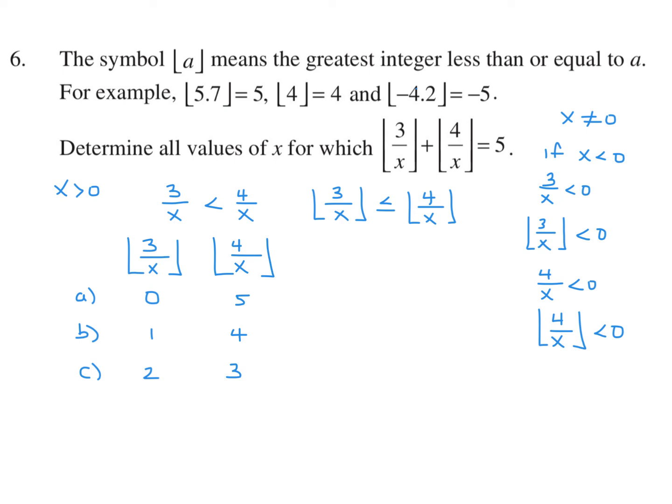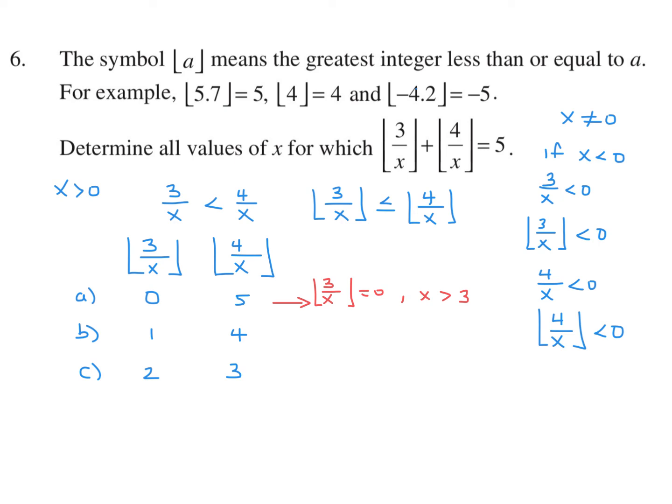Okay, so let's work with the first one here. If that is the scenario, then that means from the first one that we have the bracket of 3 over x is equal to 0. So that essentially means that x is greater than 3. If x is greater than 3, this would become less than 1, and then therefore when you did the bracket, it would drop it down to 0.